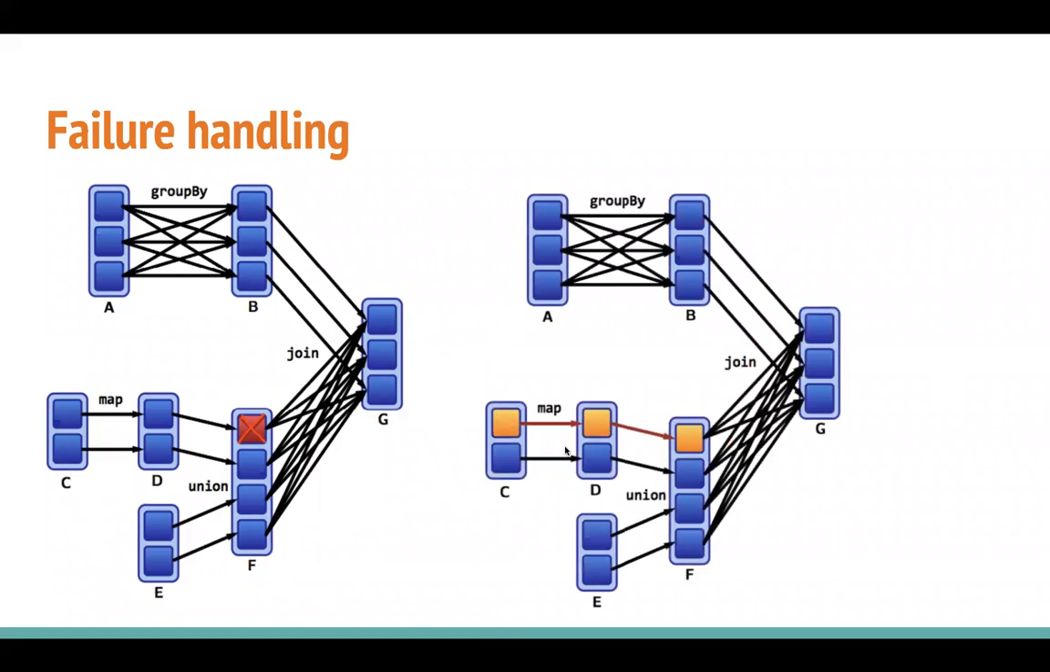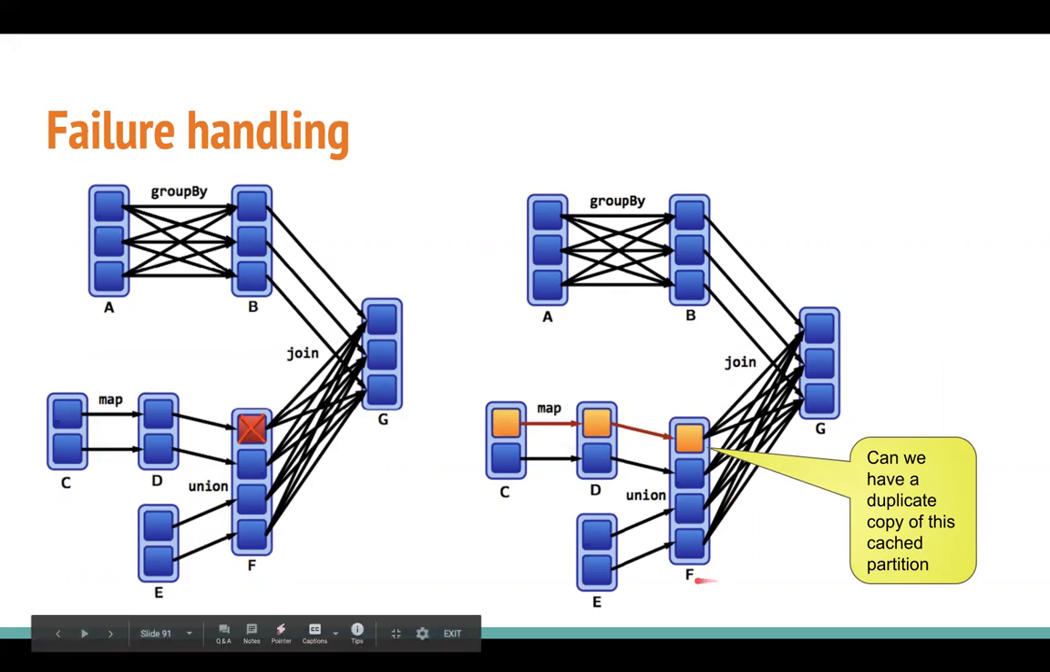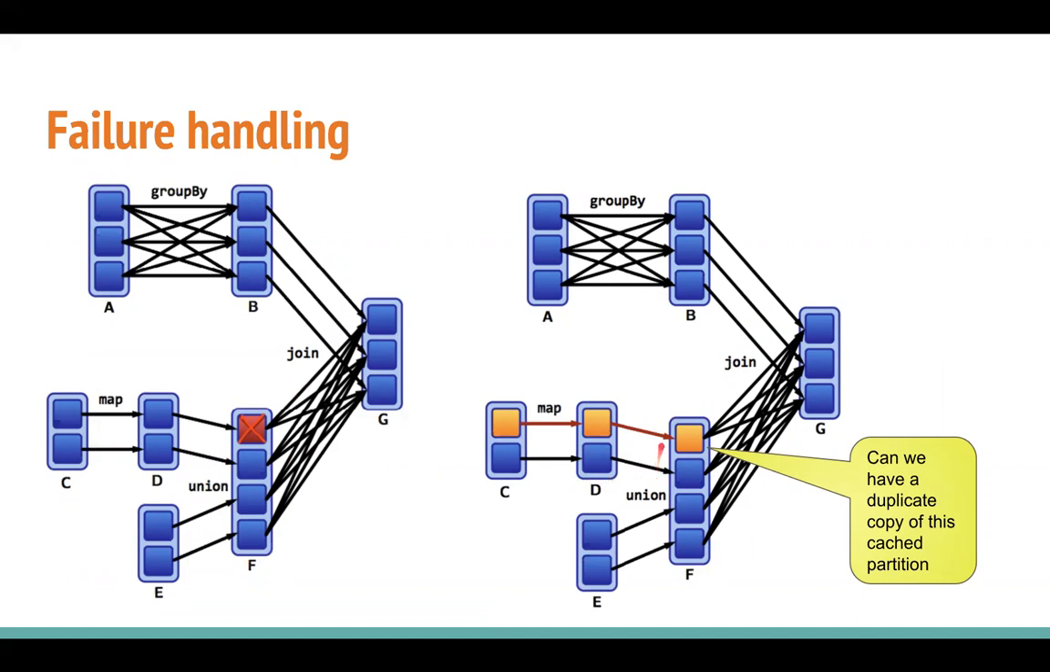And this is how it looks. One of the partitions which failed gets recomputed and saved into the memory of one of the machines. But here the problem is, if you don't want to suffer the latency or delay caused by recomputation of one of the partitions. This was a narrow transformation, like F was computed through a narrow transformation on C and D. What if F was computed through a wide transformation? In that case, a recomputation could take a longer time. Well, can we have a duplicate copy of each cached partition?